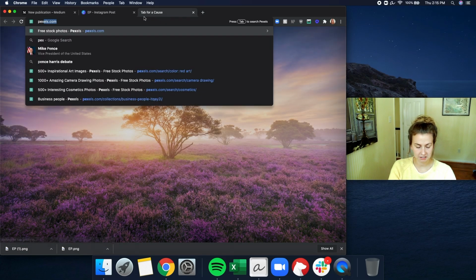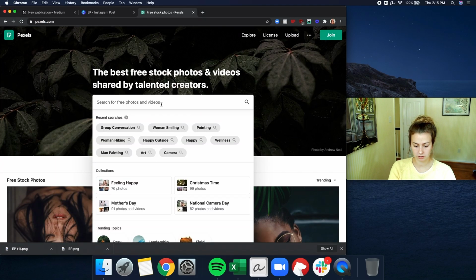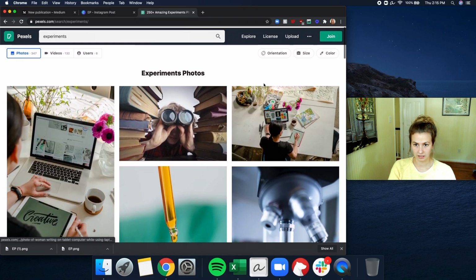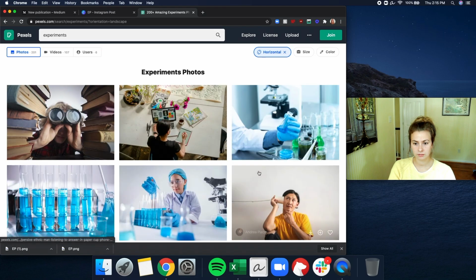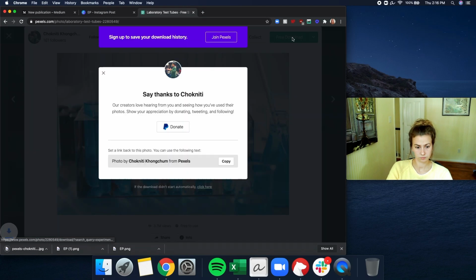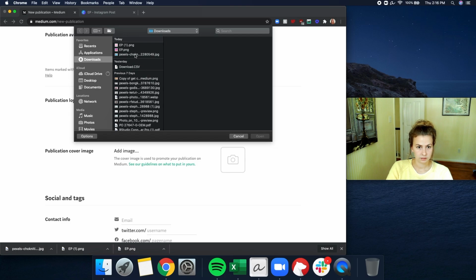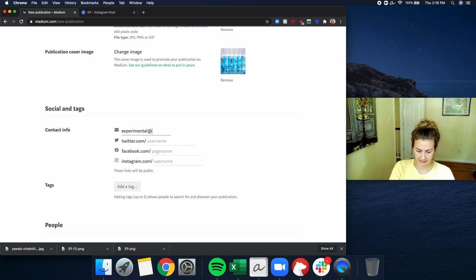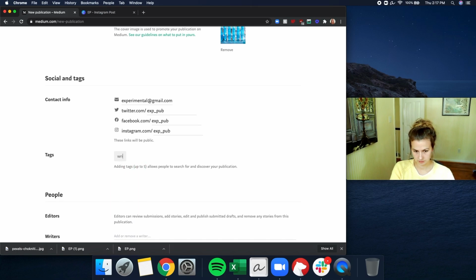So for me, I love Pexels. So what I would do here is go to Pexels, experiments, type in a main idea, pick the orientation. I want something horizontal. And then, sure, why not? This one looks great. We've got our download. Let's use that lovely image. Here you can put your contact information. I'm making this all up, these don't exist. You would just do this however you want. Writing, Medium, blogging, you know, whatever you want.